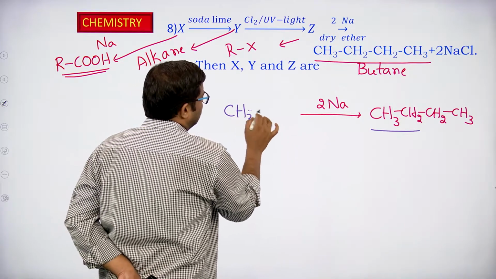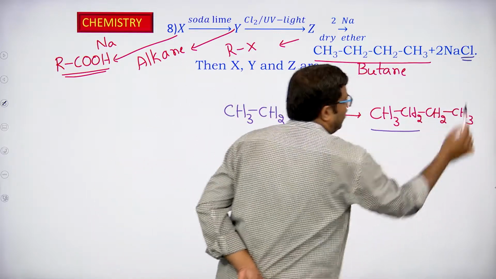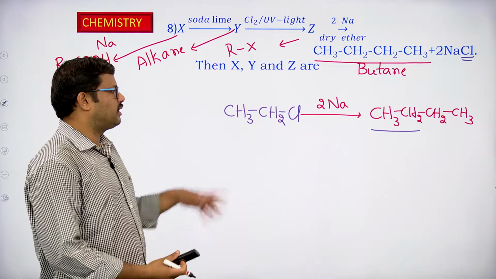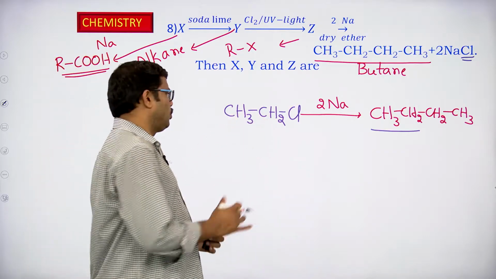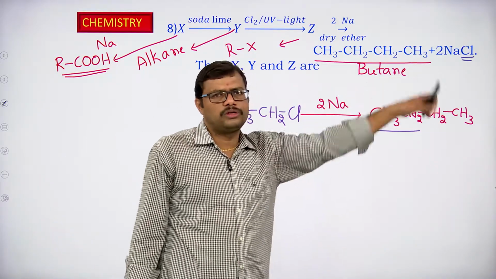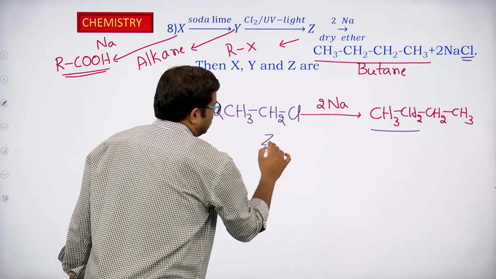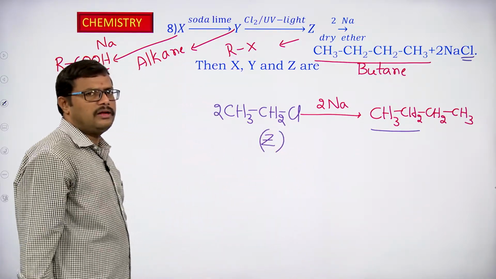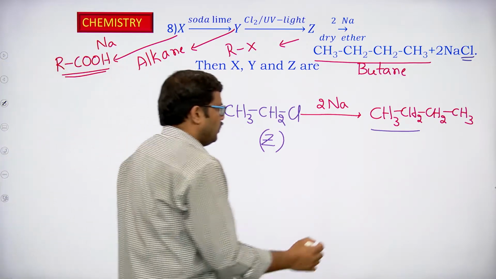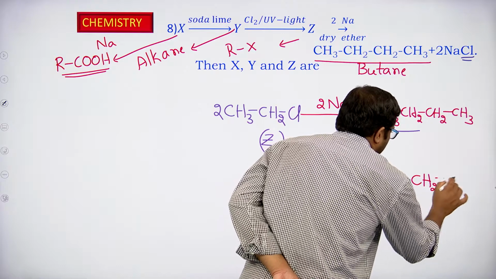It should be CH3, CH2. Since sodium chloride is obtained, what should be the halogen present? It is Cl, so it should be ethyl chloride. 2 moles of ethyl chloride will react with 2 moles of sodium, giving butane and 2 moles of sodium chloride. So, we have identified Z in this case. Ethyl chloride is Z.